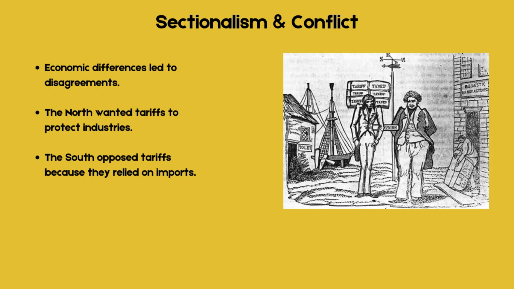Because the economies of the North and South were so different, their interests often clashed. The North supported tariffs, taxes on imported goods, because they protected their factories. Meanwhile, the South opposed tariffs since they relied on trade with other countries. This is just one example of how sectionalism created tensions.